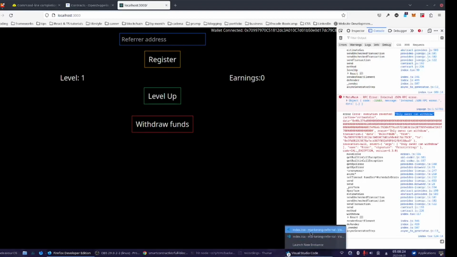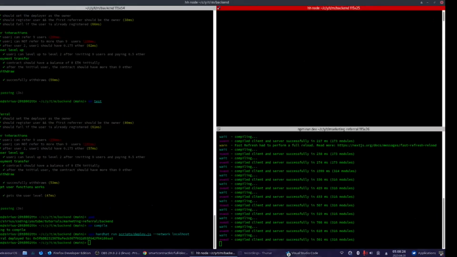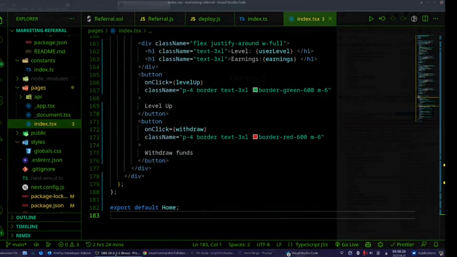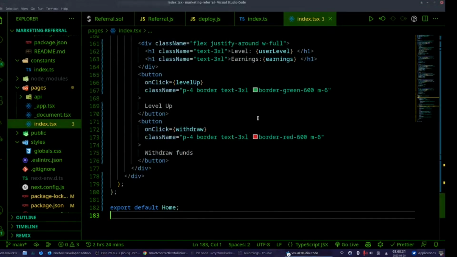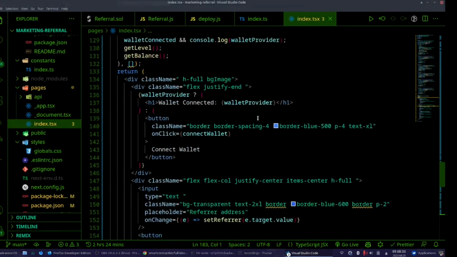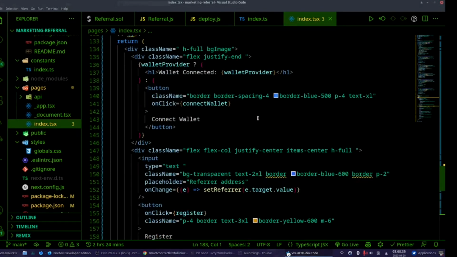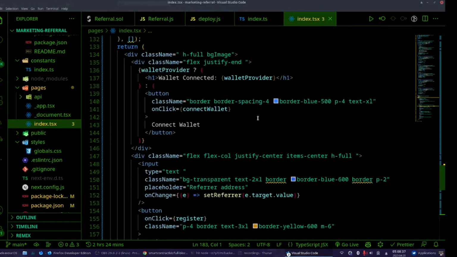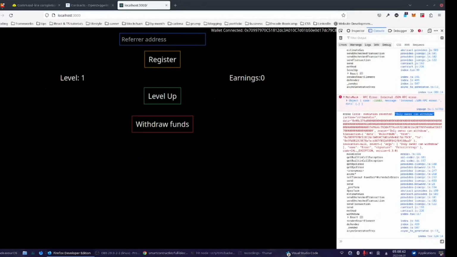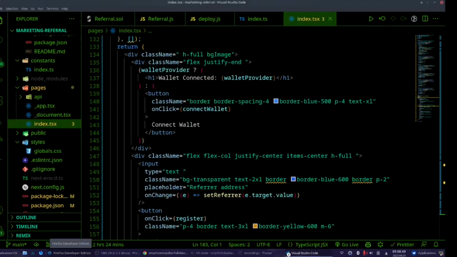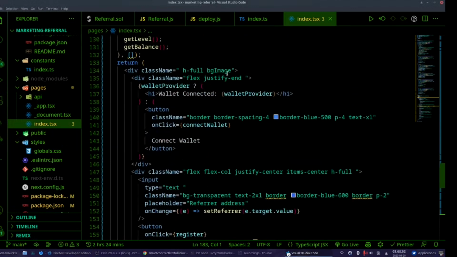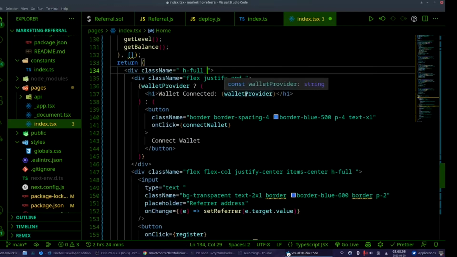Let me show you very quickly. Here it is. What's going on here? Again, I hope you would check it by yourself. I mean, this is such a basic thing, you know. I don't want to show it from the start. I'm using Tailwind CSS. No, this is not correct.